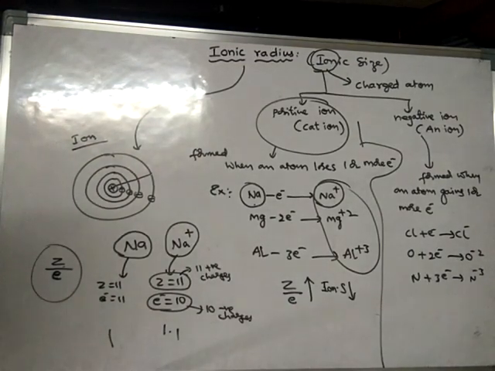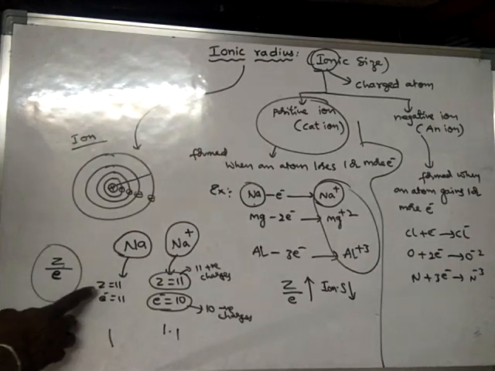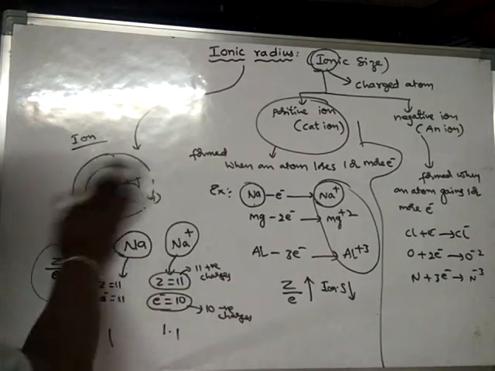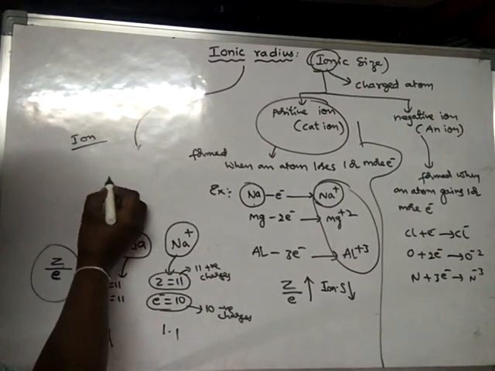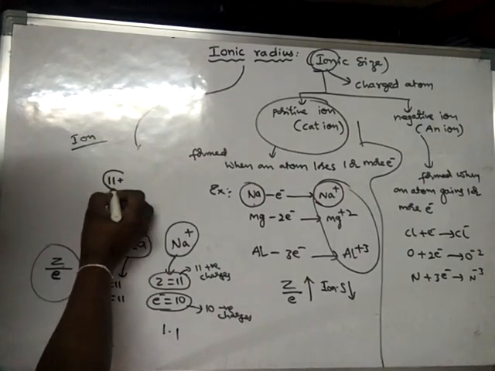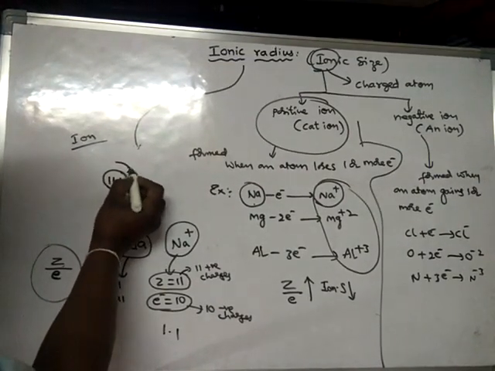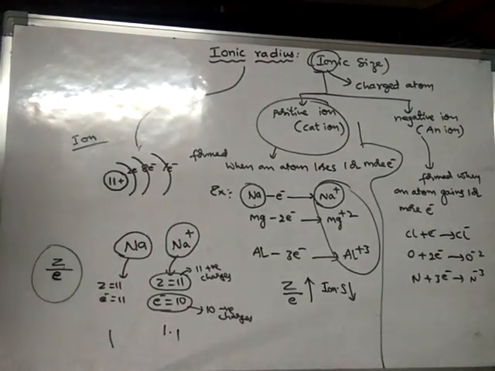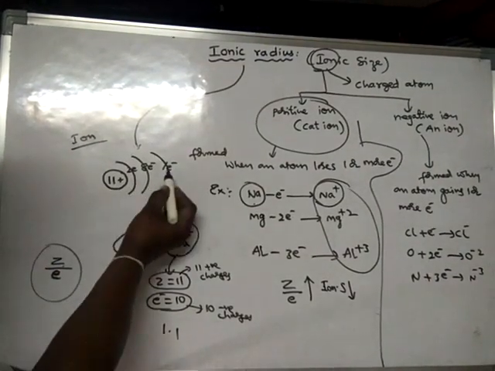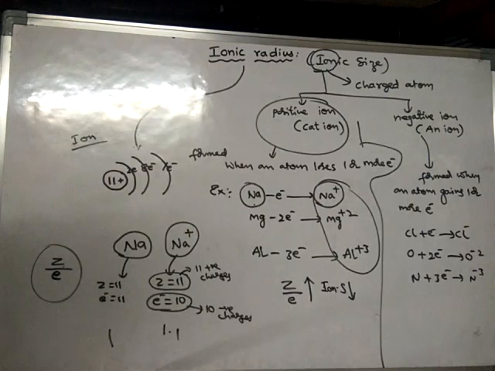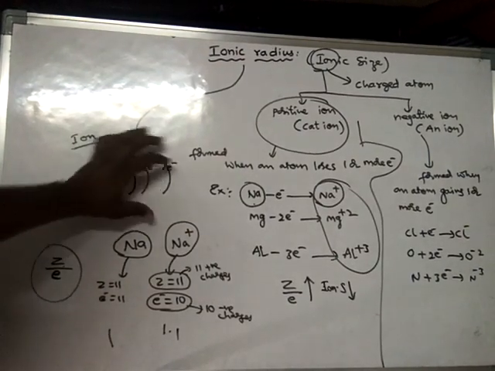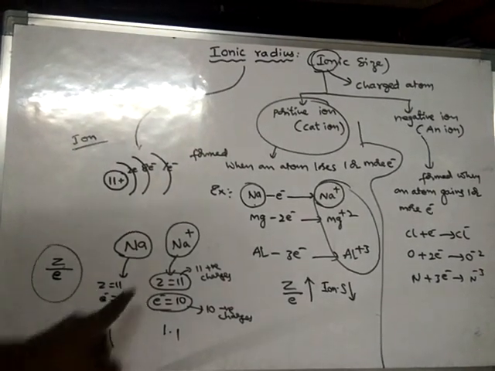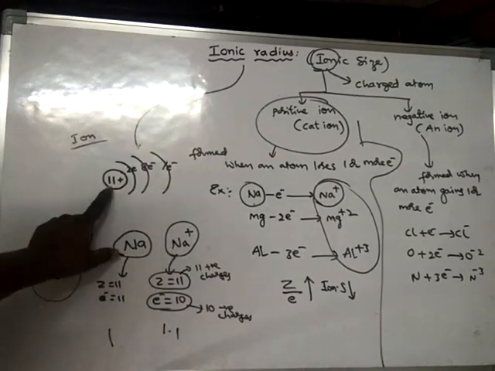Why? See, look here. The number of positive charges is 11 in the sodium atom. Now I am drawing the sodium atom. There are 11 positive charges, and the first orbit has 2 electrons, the second orbit 8 electrons, and the third orbit 1 electron. So the number of positive charges and negative charges are equal. That means this nucleus will try to pull all the electrons towards itself, so it will maintain a certain size. This is about the sodium atom.